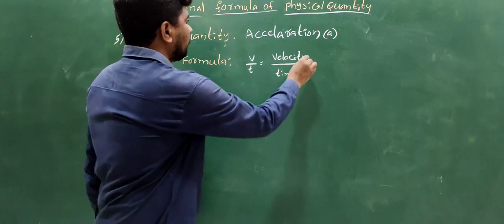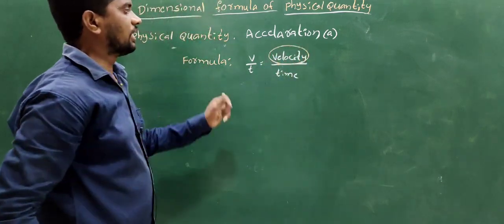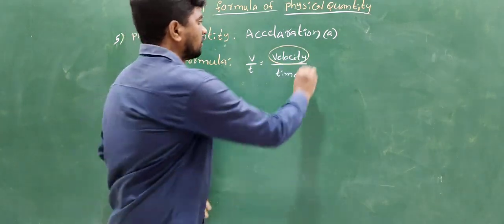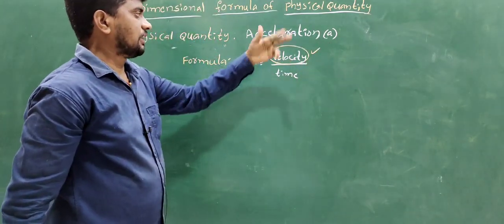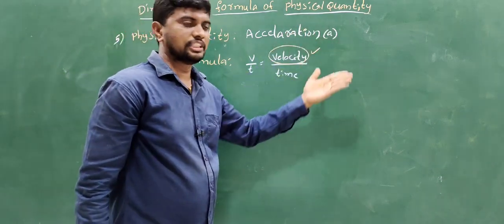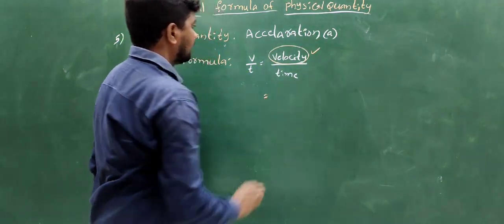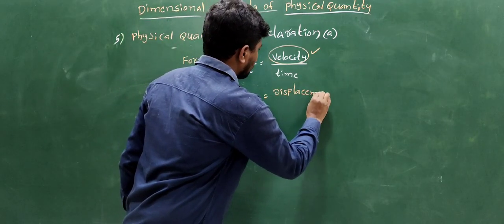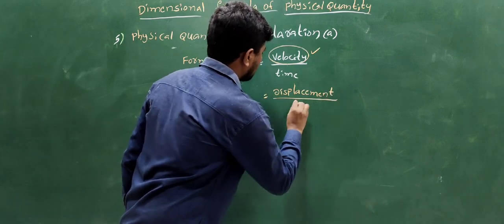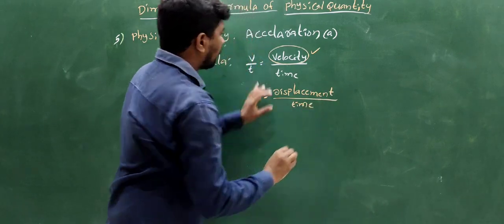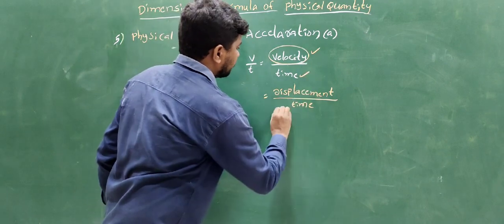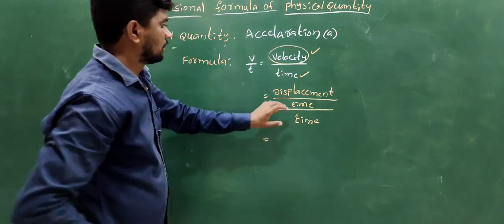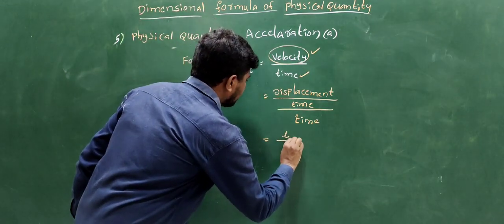Another definition: what is velocity? The rate of change of displacement is called velocity. Displacement by time is the velocity formula. Another one is by time. Therefore acceleration is L by T square. Okay, now there is no confusion.